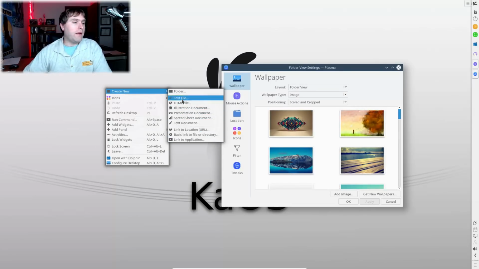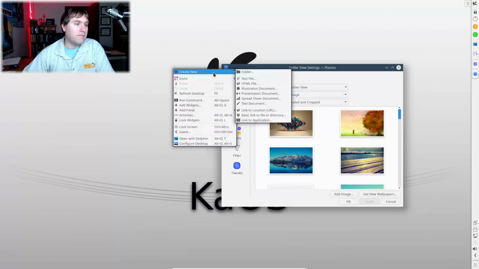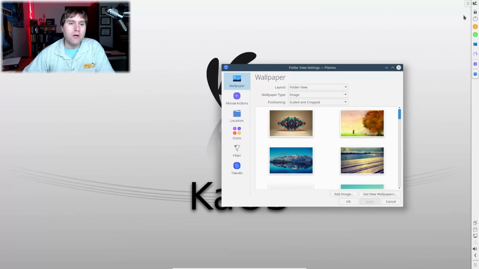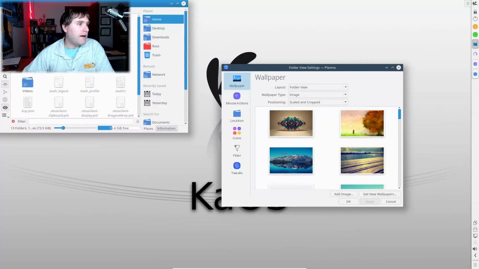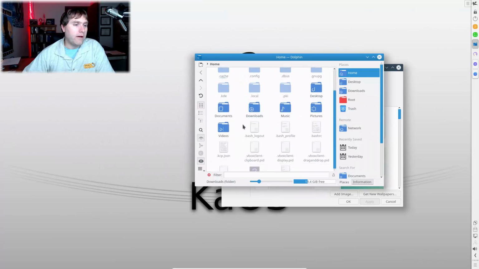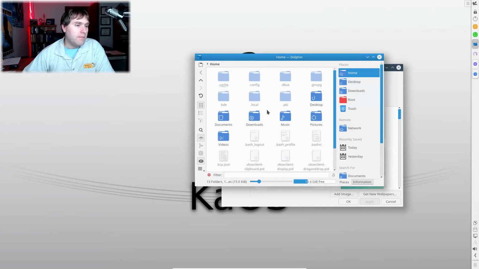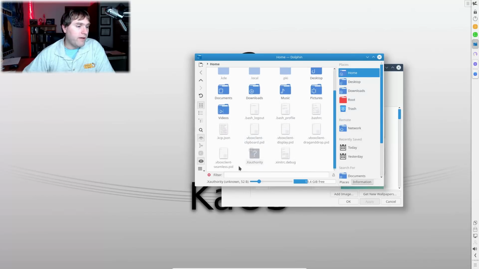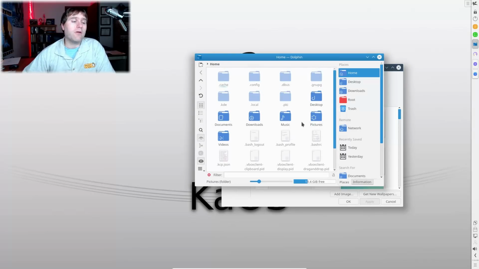So if you happen to be new to Linux and you're used to right-clicking and getting a context menu and creating new, if you want to know how to add these on nearly any distribution, what this actually is inside of your home folder, there is a folder that is called templates. At least there should be. Maybe KDE doesn't have it, but there should be a folder here called templates. On nearly every desktop that maybe isn't KDE, you have a folder called templates. And all you do is you create your document that you want to have in that context menu, and you drop it in that template folder. And that is what will appear.